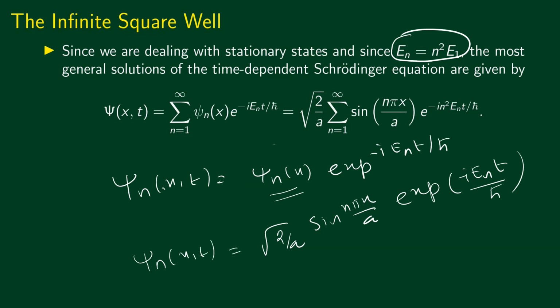Now again, this is not the most general solution. The most general solution would be a linear combination of these stationary states. We said these are called stationary states.